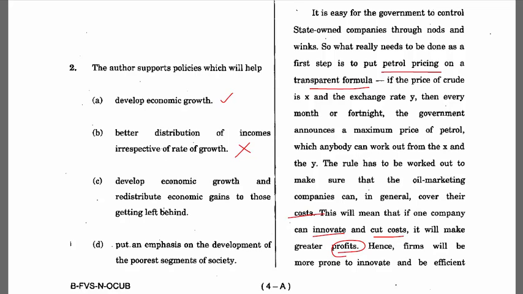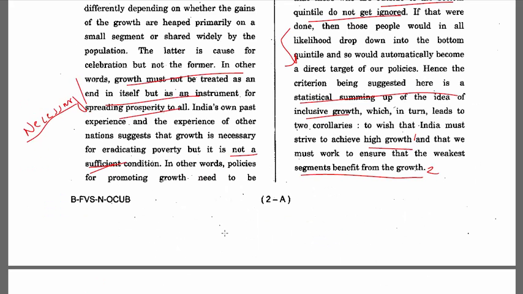Develop economic growth and redistribute economic gains to those getting left behind. This seems like a very, very correct choice. So let me put a tick here. Put an emphasis on the development of the poorest segments of society. Now, if you see there in the passage, he does put an emphasis on the development of poorer segments of society, but you need to see this here.